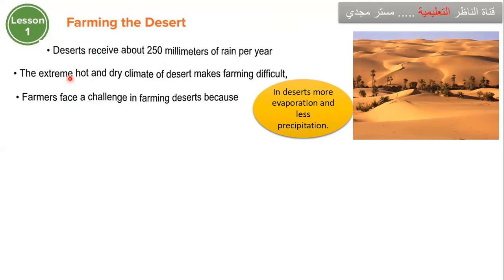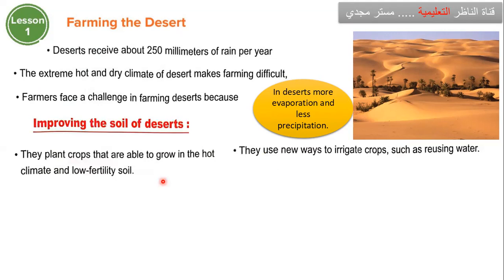So you can add hot climate. hot climate and low fertility soil. والتربة كمان بتبقى الخصوبة بتاعتها قليل. low fertility soil. So what should they do to improve the soil of desert? Number 1, they can grow plants that can adapt to hot climate and low fertility soil.